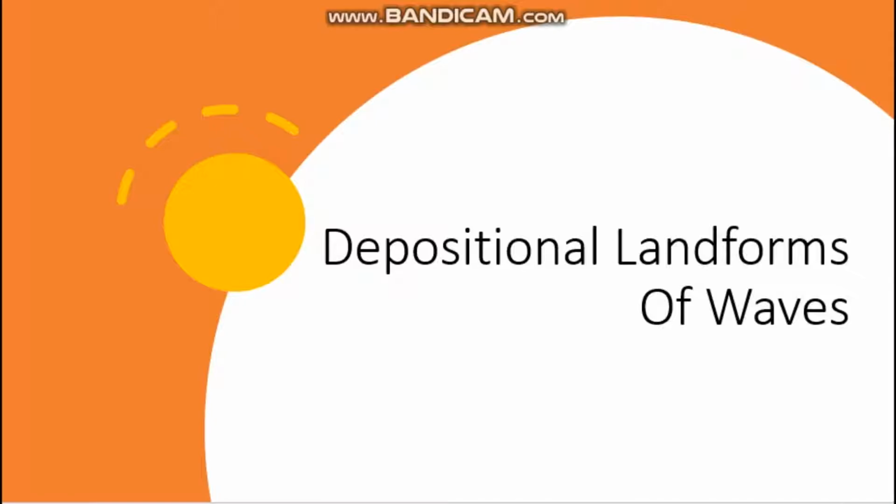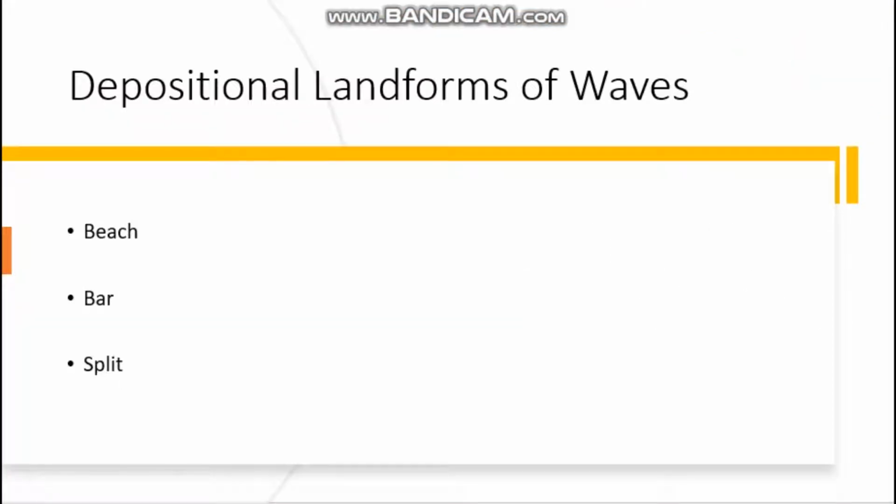Depositional. What is the meaning of depositional? Where this was deposited. Depositional means padivam. Under this also, 3 subheadings are there. So we can study in detail the depositional landforms of waves, how deposition has happened with the help of waves. What are the different types of depositional landforms of waves?